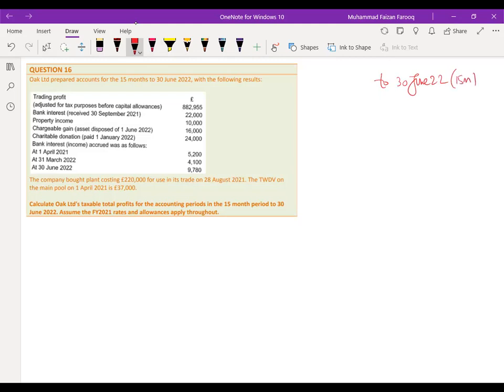So what are we supposed to do? If it ends in June, when did it start? It starts in July, 15 months. Actually, when is it supposed to start?